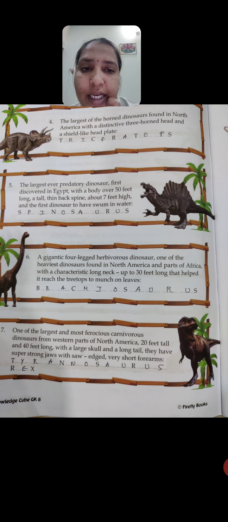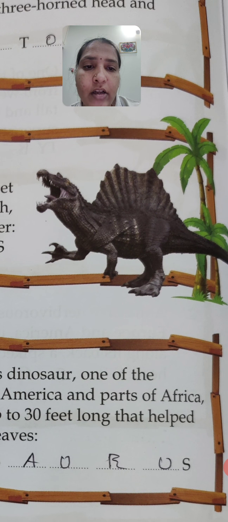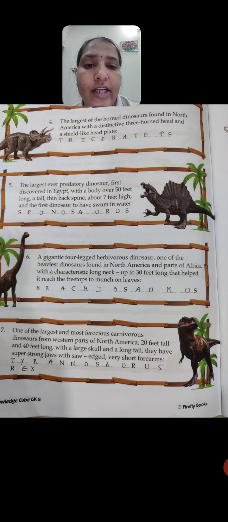Okay, next we can move to the next dinosaur, that is the Spinosaurus. We can find this in Egypt, and it has a body about 50 feet long. Okay, see here, this is the image. It is 50 feet long, and it has a thin back spine, and it is 7 feet in height. This is the first dinosaur which is going to swim in water. Okay, it is a good swimmer. Okay, this is all about the Spinosaurus.